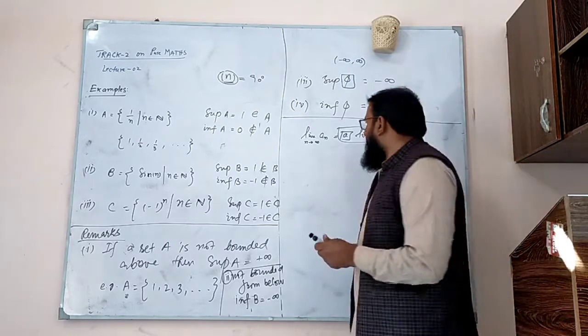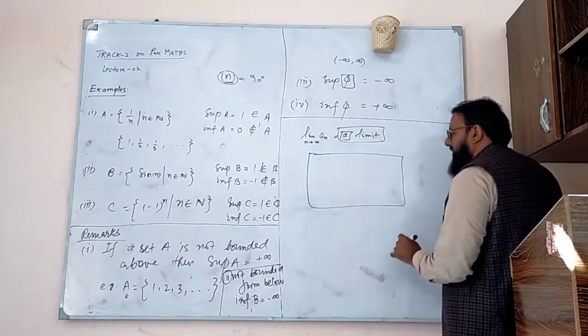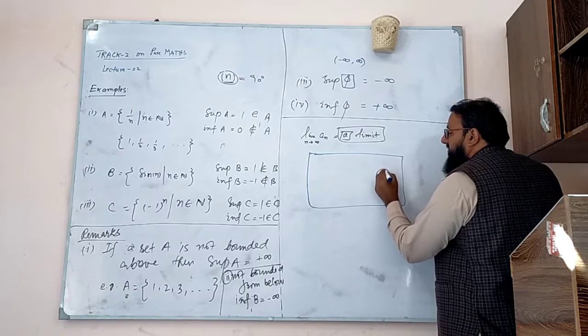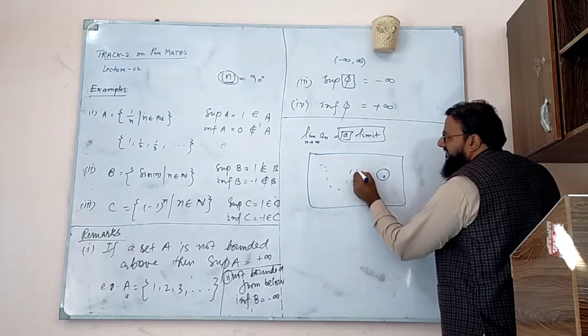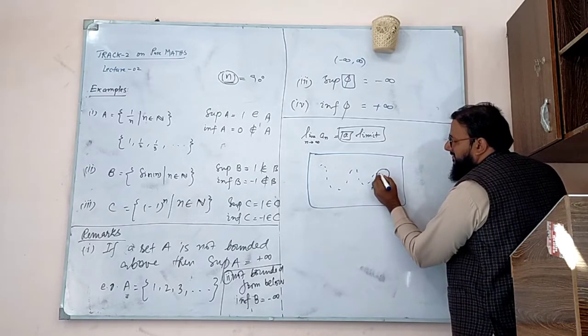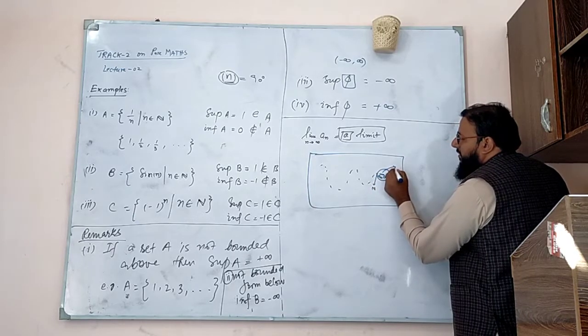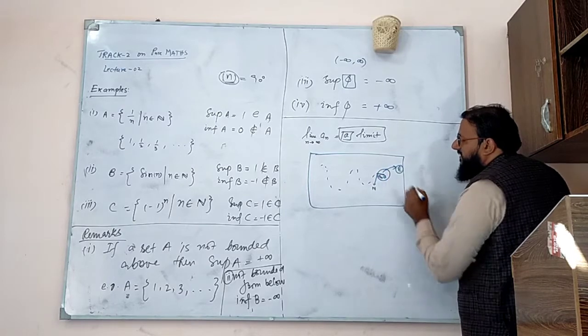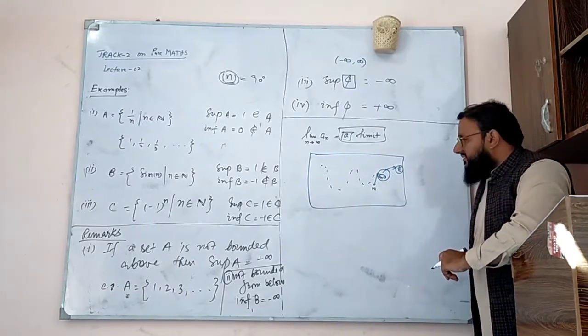So what is the main idea behind that? What were convergent sequences? You had a limit A and you had some terms of your sequence. After some time, capital N, the distance between the terms of your sequence and your limit is going to be smaller than the radius, what we call epsilon. This is the definition of convergent sequences.